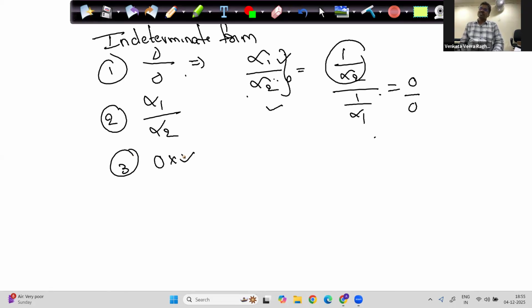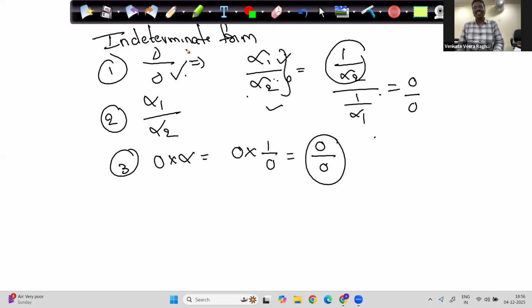0 into infinity is also an indeterminate form. How, Venkat, what are you speaking here? Yes, this is also an indeterminate form. Why? Because infinity I can write as 1 by 0. 0 into 1 by 0 is 0 by 0 again. So 0 by 0 is an indeterminate form, infinity by infinity is an indeterminate form, 0 into infinity is also an indeterminate form.